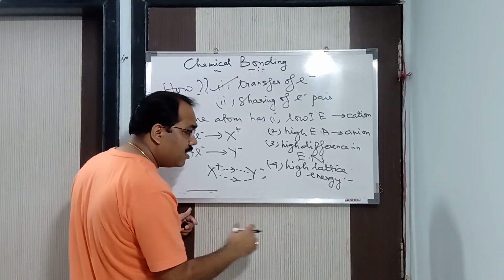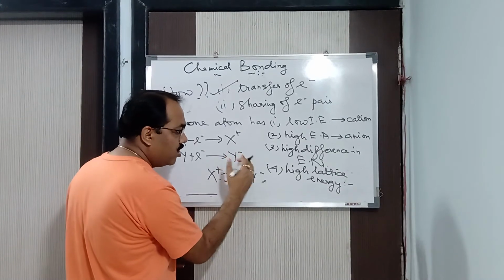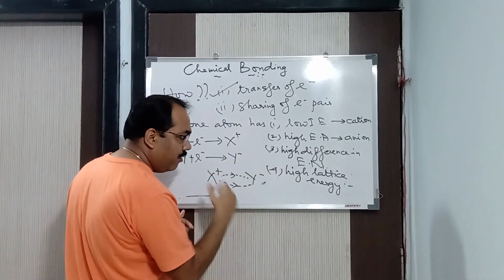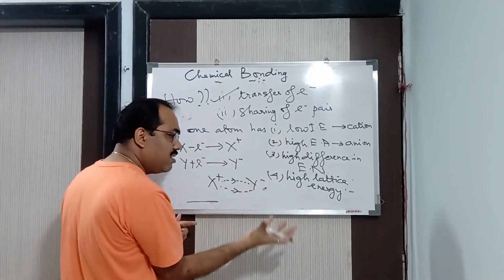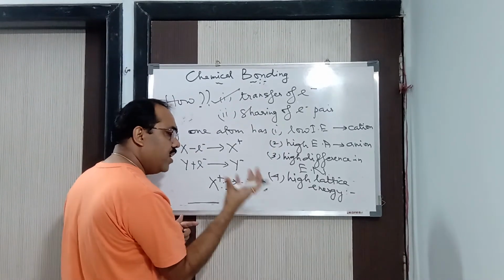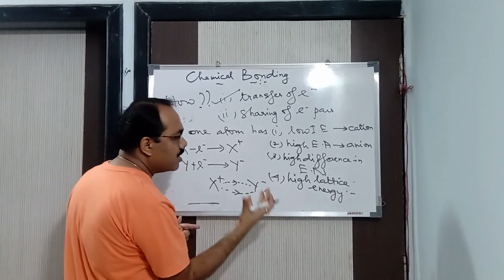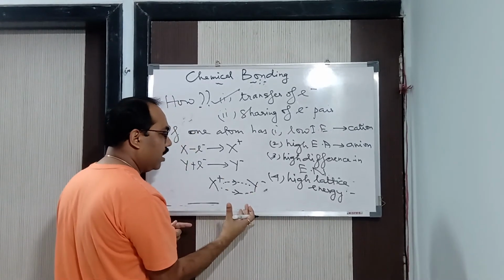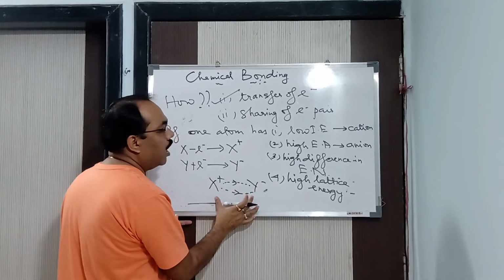Higher lattice energy is needed because, as I said earlier, energy is inversely proportional to stability. Higher lattice energy means a higher amount of energy is released, so less energy will remain in the compound. If less energy remains in the compound, it will be more stable. Hence the ionic or electrovalent compounds are stable in nature.